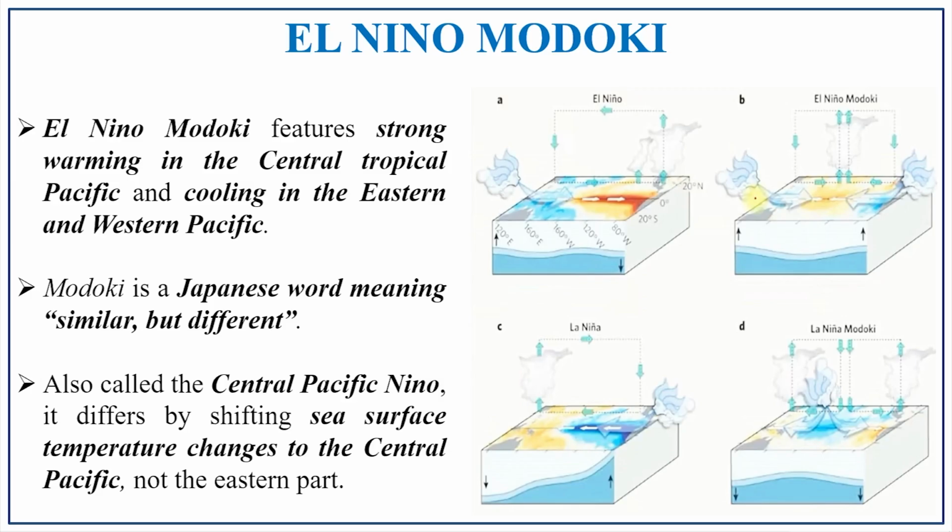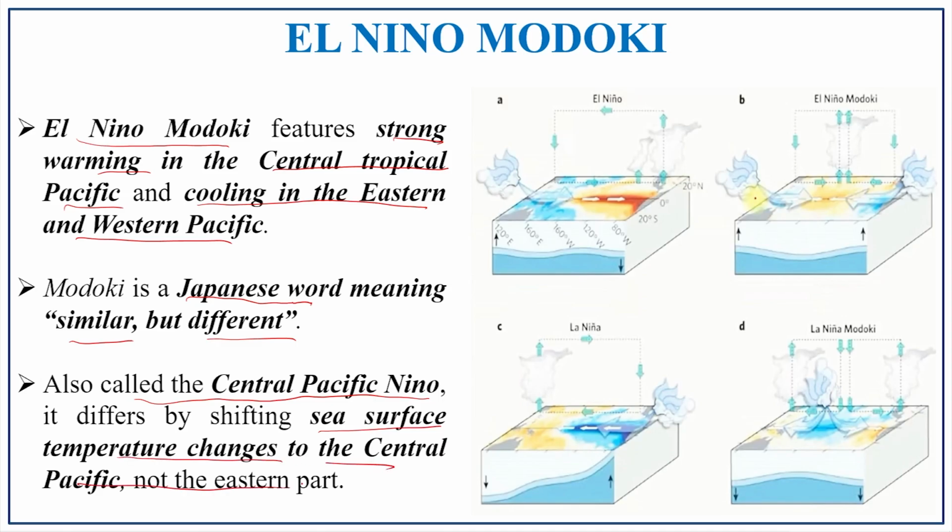So, El Nino Modoki, what is meant by El Nino Modoki? The name originated from Japanese, and it means similar but different. So, what is that similar and different? El Nino Modoki features a strong warming in the central tropical Pacific and cooling in the eastern and western Pacific, and it is also called the Central Pacific Nino. It differs in the shifting of sea surface temperature changes to the Central Pacific rather than the eastern part.